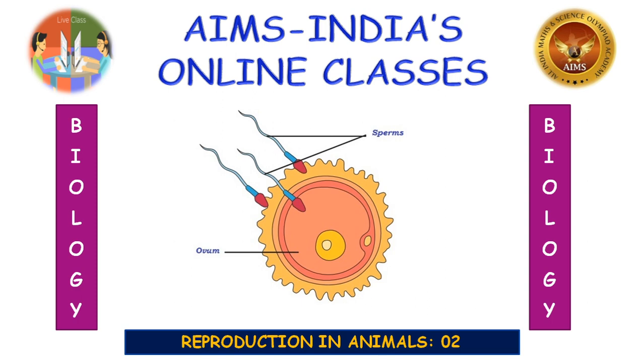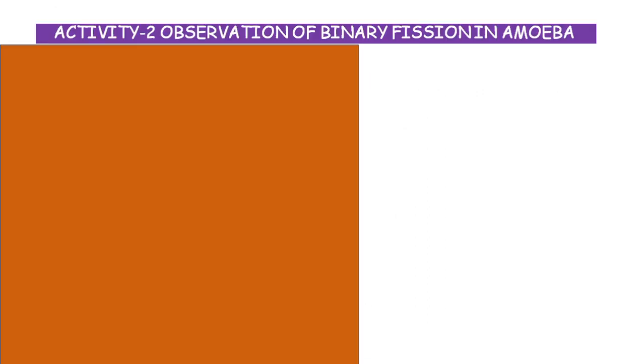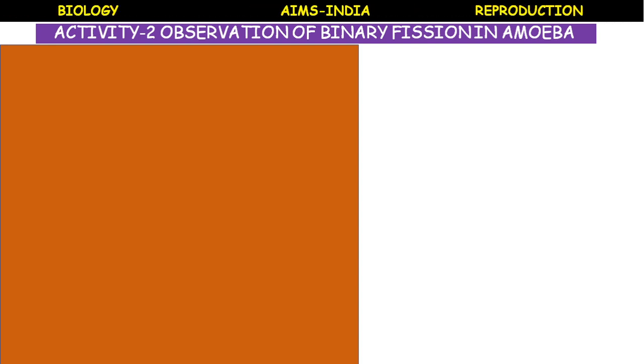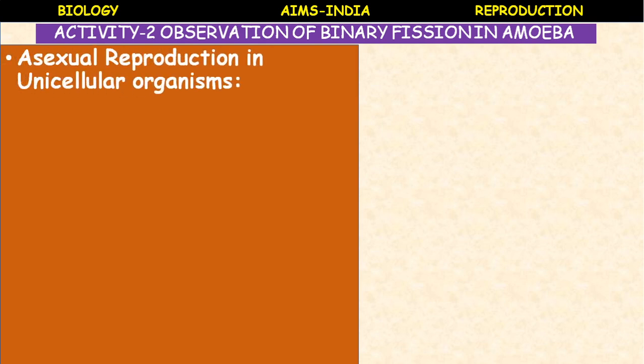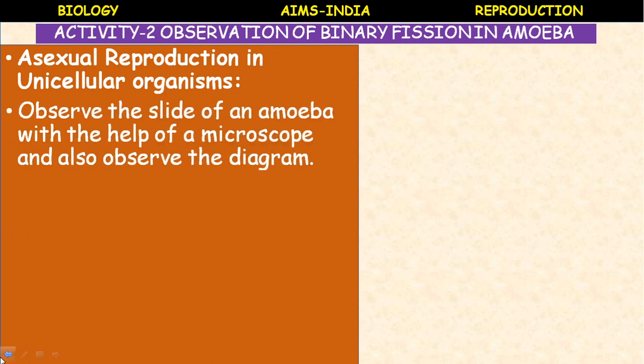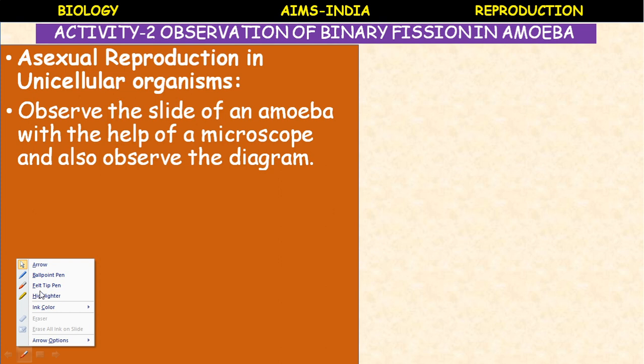So let us study more. Are you ready, children? Let us proceed. Activity 2, observation of binary fission in amoeba. In hydra we observed budding. Now let us observe binary fission in amoeba, a type of asexual reproduction in unicellular organisms.